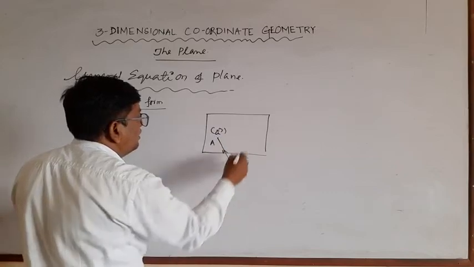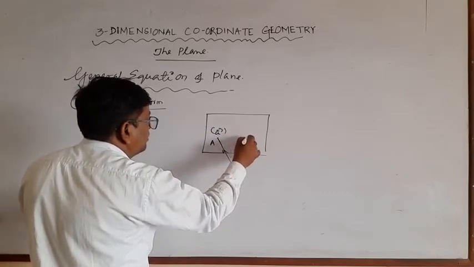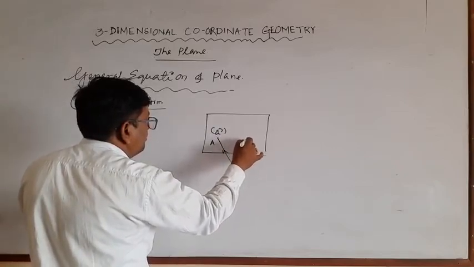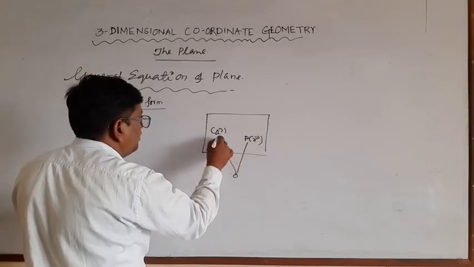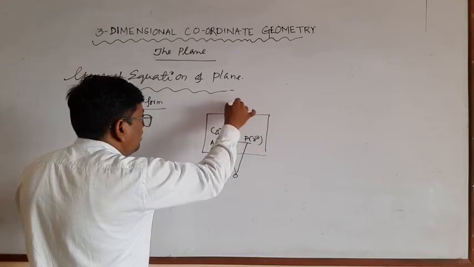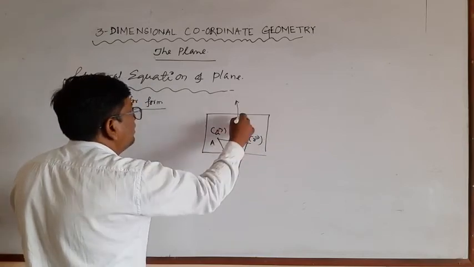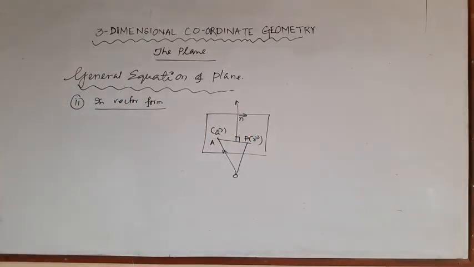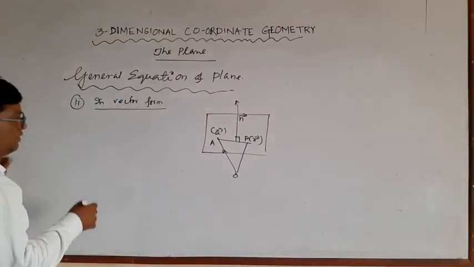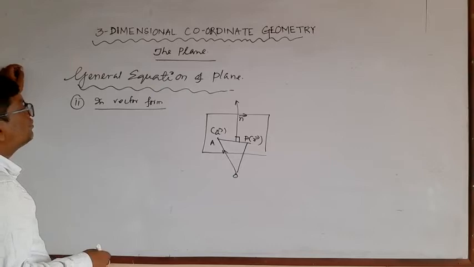Any point here with position vector r, and this is the normal, n vector.